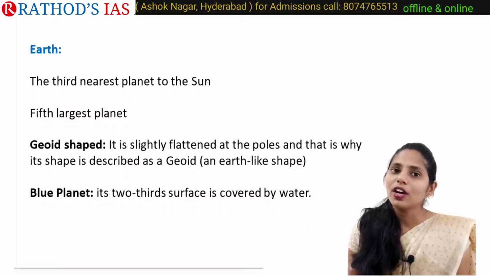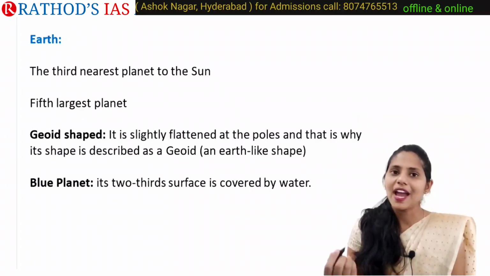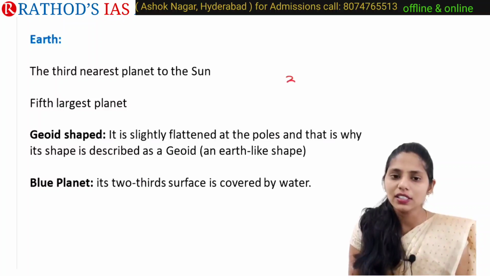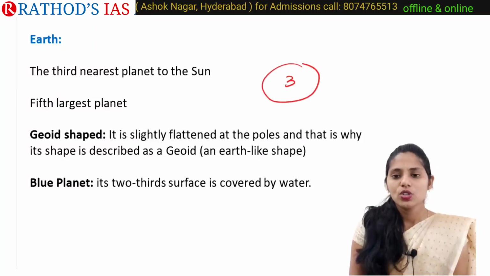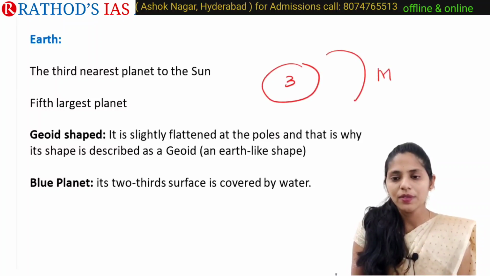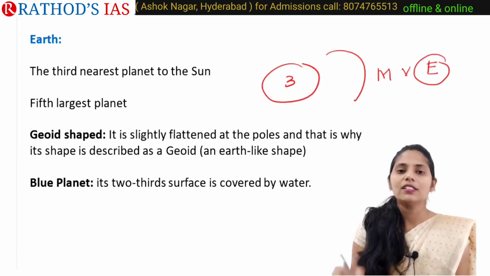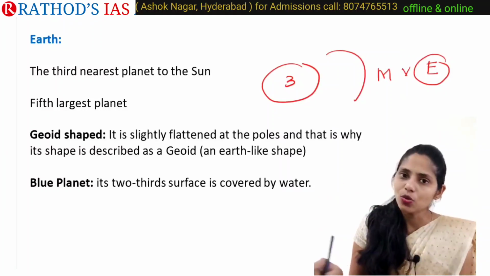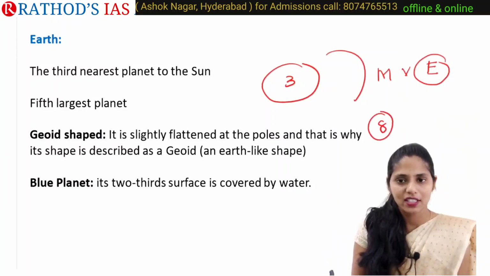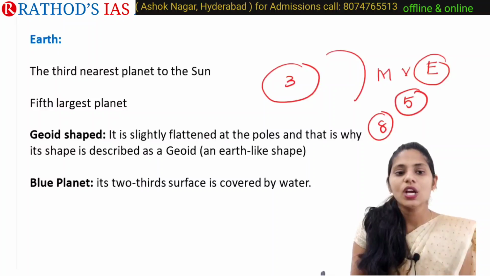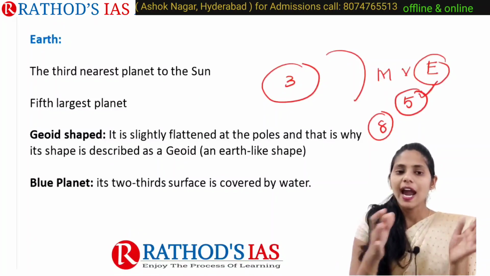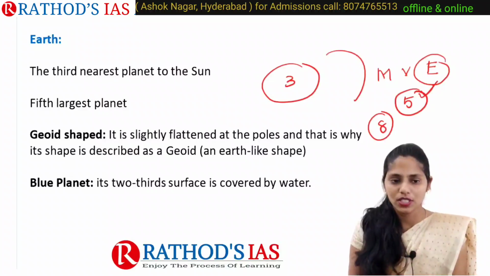And now let us talk about Earth, with some facts regarding Earth. Earth is the third nearest planet to the Sun. The first planet is Mercury, the second one is Venus, and the third is Earth. So Earth is the third nearest planet to the Sun. In our entire solar system, we have 8 planets, and Earth is the fifth largest planet.